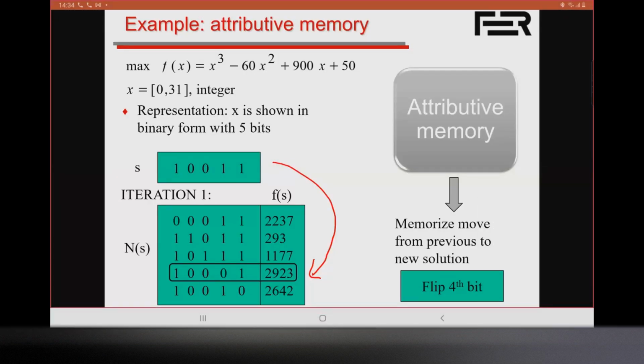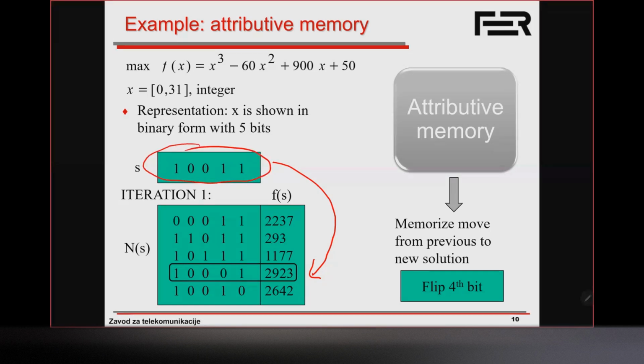Yep. Okay. All right. So rather than memorizing the explicit solution where we were previously, which is this one over here, we're going to memorize this move, that we flipped the 4th bit. We'll see examples of how we could write this into some memory structure. Then we'll say, okay, now we're going to take this new solution and find its neighbors, but we're not allowed to flip the 4th bit. So rather than explicitly saying we're not allowing this previous solution, we're not allowed to flip the 4th bit.